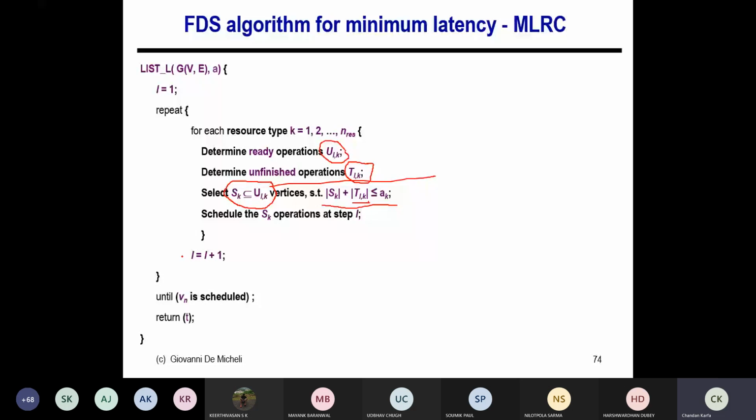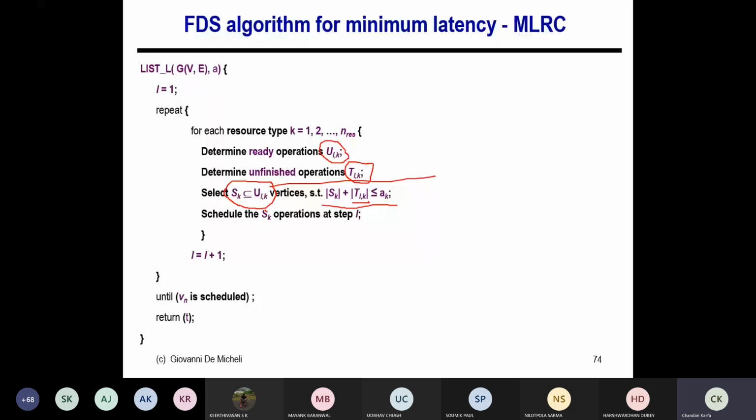Ready means their predecessors have already completed their execution, so this operation can be scheduled in timestamp L of type K. Then we identify the operations that are continuing in this timestamp, because I am assuming these operations are multi-cycle. We schedule these T_LK because they need resource at that particular timestamp. And I identify the subset of the ready list, S_K, a subset of U_LK, such that the total resource requirement is less than or equal to A_K. I can only select operations provided I am not overshooting my resource bound.